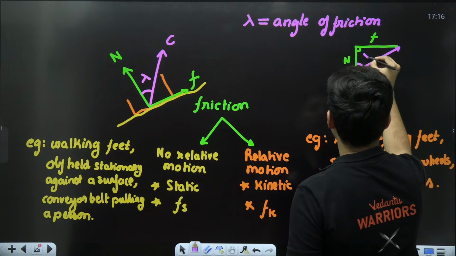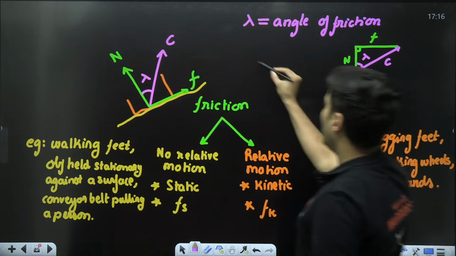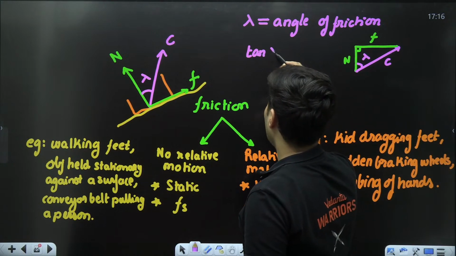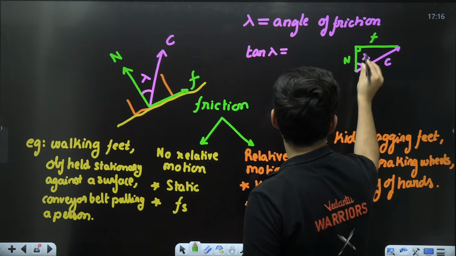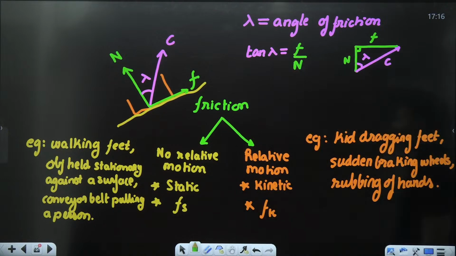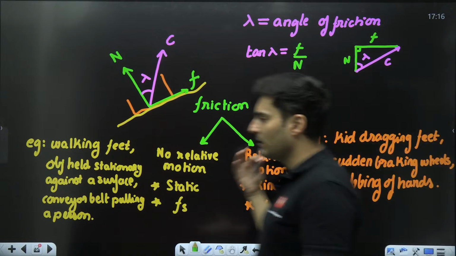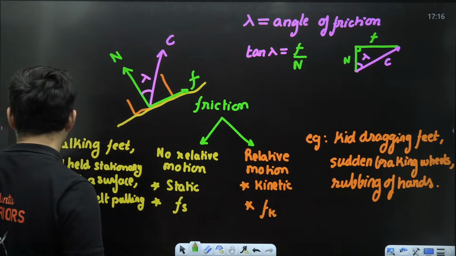You can use trigonometry in any way that you would like to. For example, tan of lambda, which is opposite by adjacent, will be f divided by n, as you can see over here. So you can use cos, sine, whatever ratio you want. That is the triangle that is formed. Yes, that is the angle of friction.